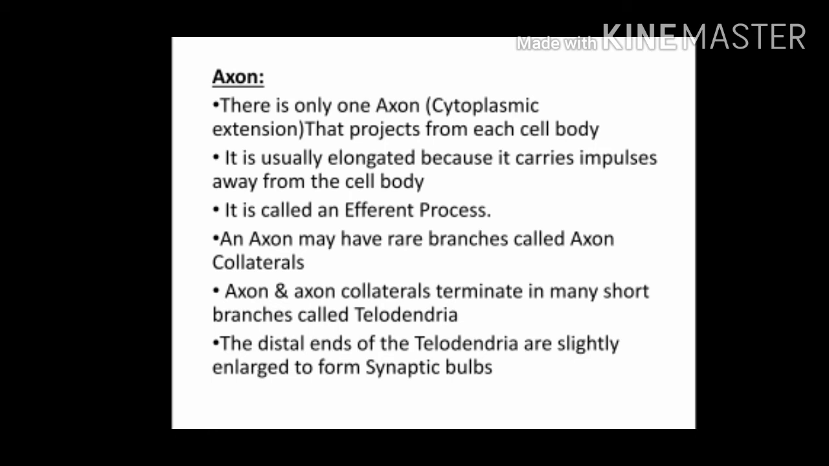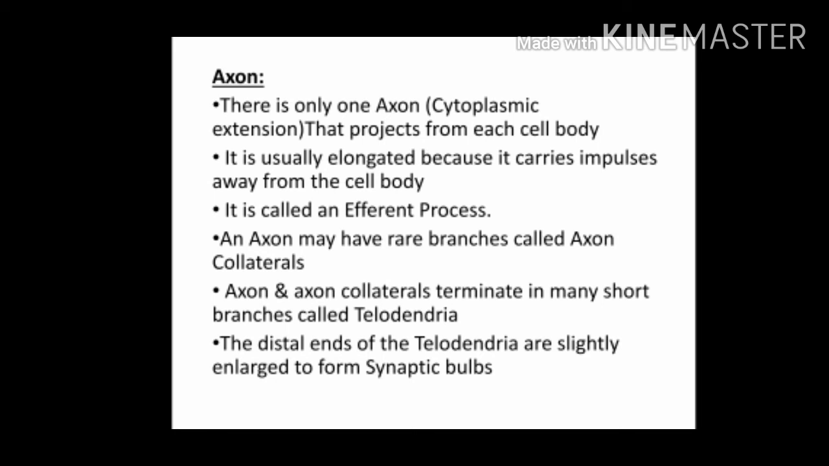Axon and axon collaterals terminate in many short branches called telodendria. So usually the axon away from the cell body terminates into small branches, and each branch is known as a telodendron. The distal ends of the telodendria are slightly elongated to form synaptic bulbs. So at the ending portion they are bulged. Why? Because from here they transmit the information to other neurons.